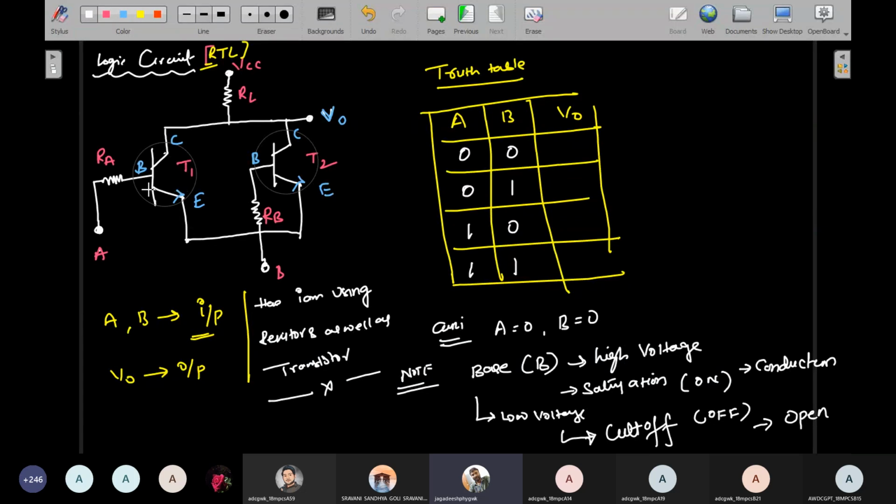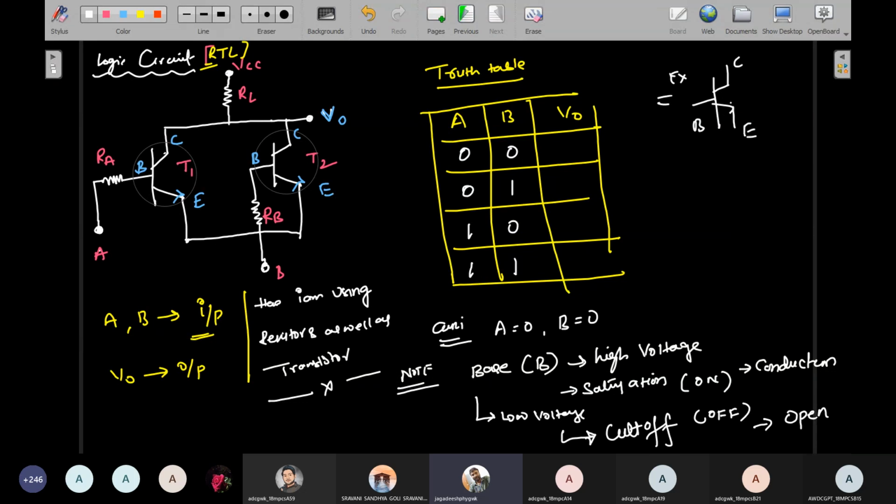Whenever the transistor is in saturation, it is simply considered a short circuit. For example, consider this is a transistor, with a base terminal, collector terminal, and emitter terminal.